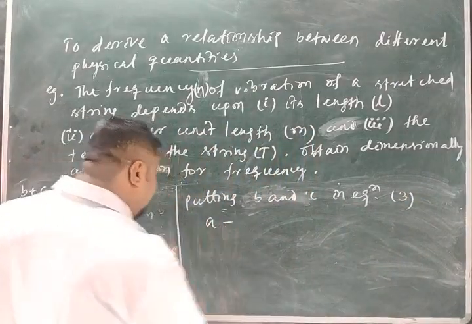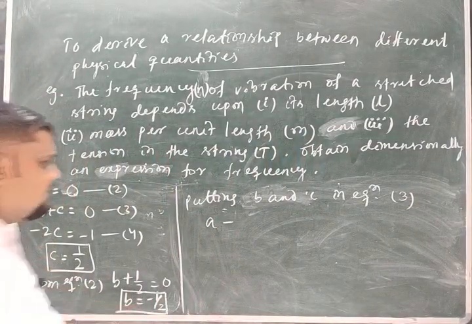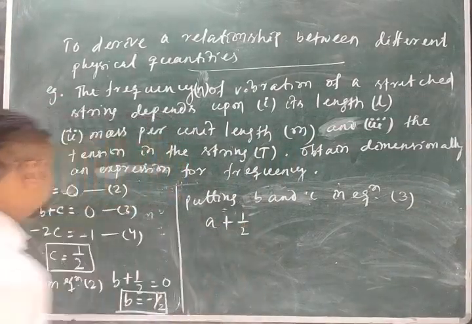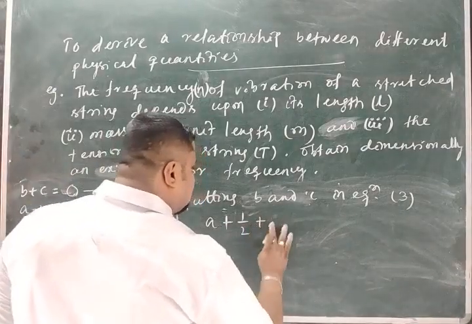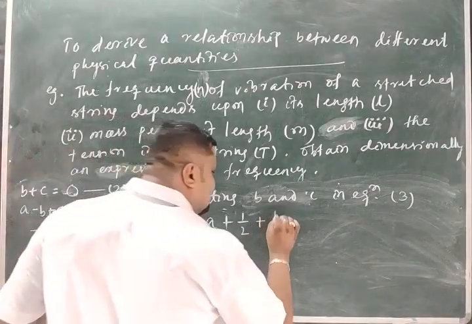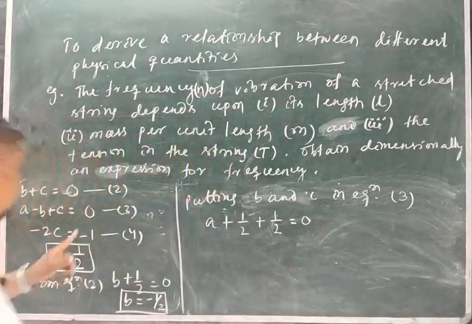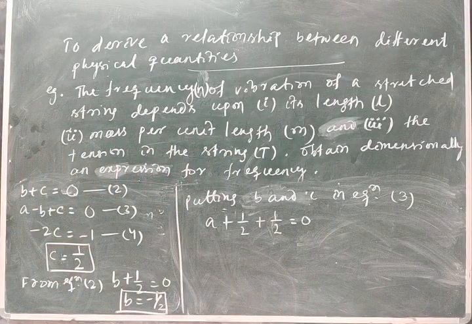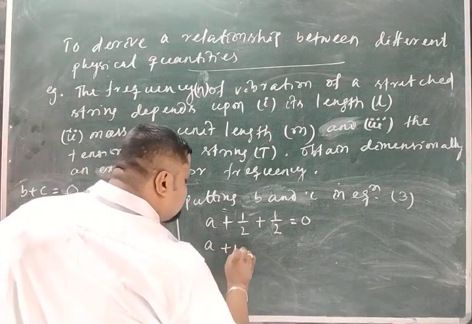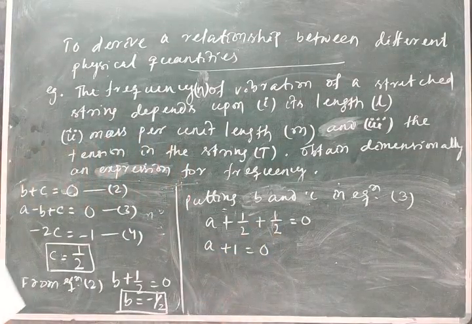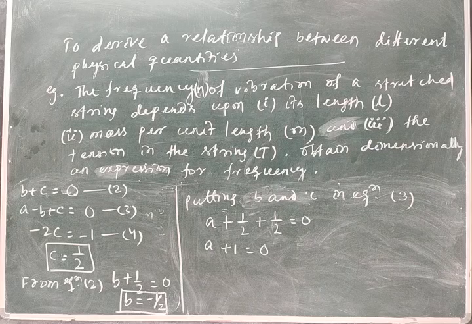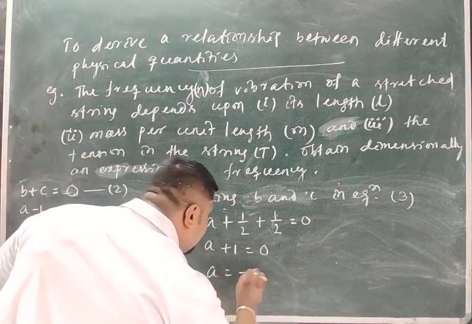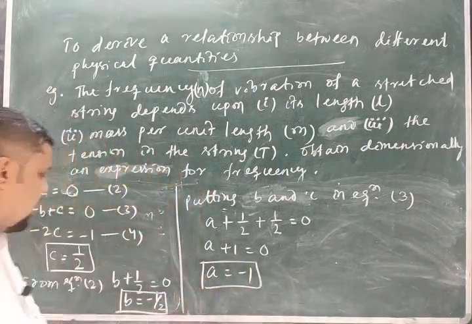So a minus b, b is minus half, so minus minus is plus, so that is plus half. a plus half plus c, c is how much? Half. c is equal to half, that is equal to 0. So a plus, half plus half is how much? 1. So a plus 1 is equal to 0. So a is equal to minus 1. Got it? a, b, c.